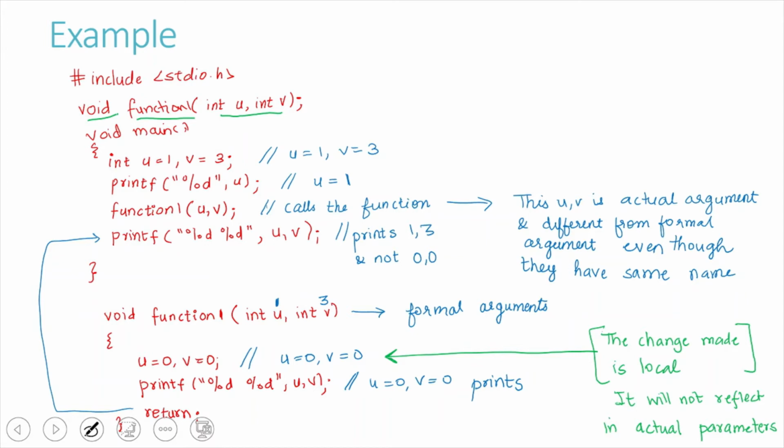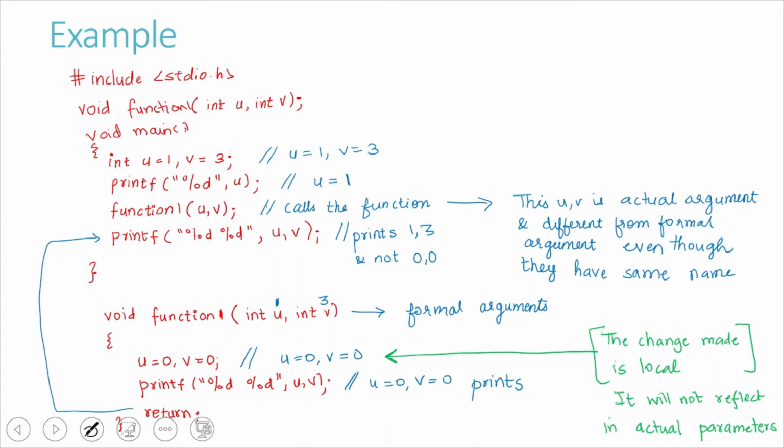Int u is equal to 1 and int v is equal to 3. So the first statement inside the main, we are declaring two variables and giving them values. If we ask the program to print the value, we will get u is equal to 1. Then we have function1(u, v). We are calling the function, and this call will go over to the called function as shown here.